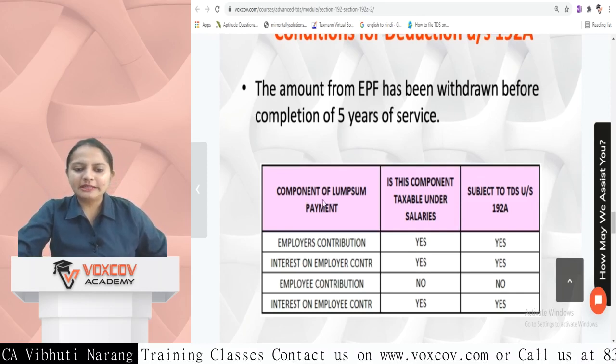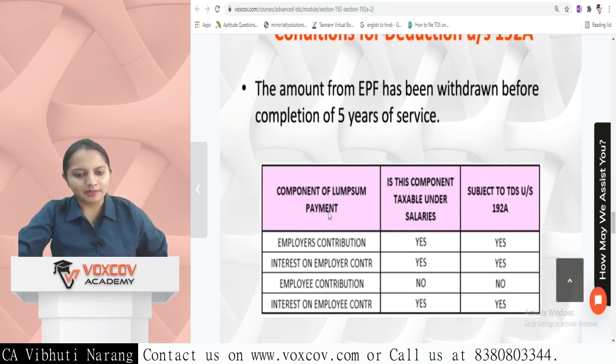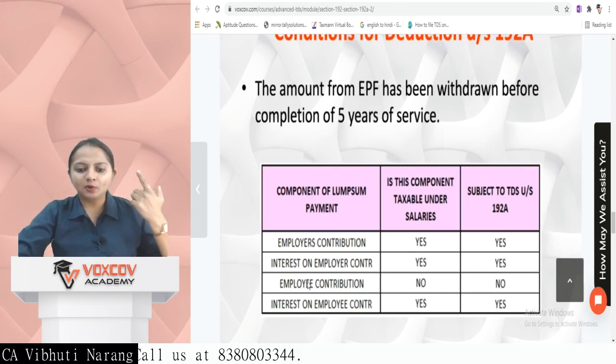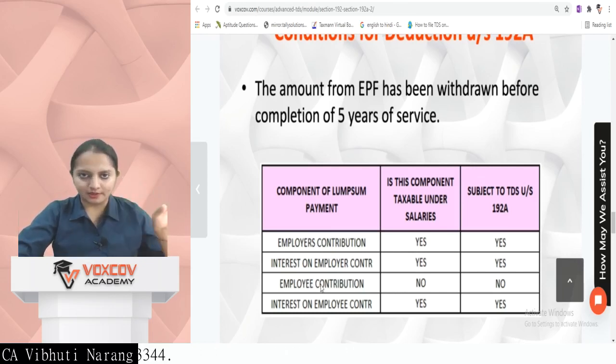What are the components we need to consider in case of a lump sum payment? The employer's contribution is included. The employee contribution is not included.